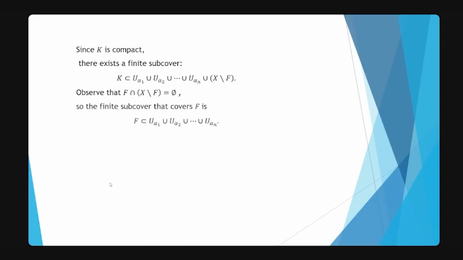And since K is compact, there exists a finite subcover. That is, K is contained in the union of U_alpha_n with the union X minus F. Now observe that F intersection (X minus F) is empty. That means the finite subcover that covers F is contained in the union of U_alpha_n. This shows that every open cover of F has a finite subcover. That means F is compact. So any closed subset of a compact metric space is again compact.